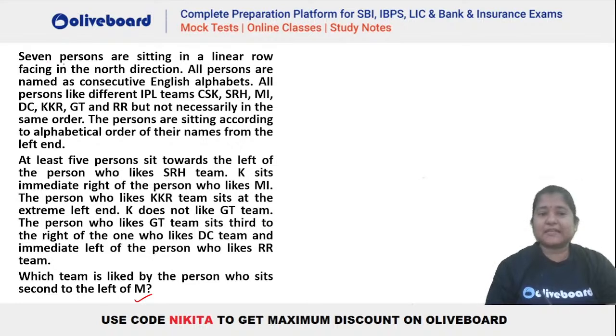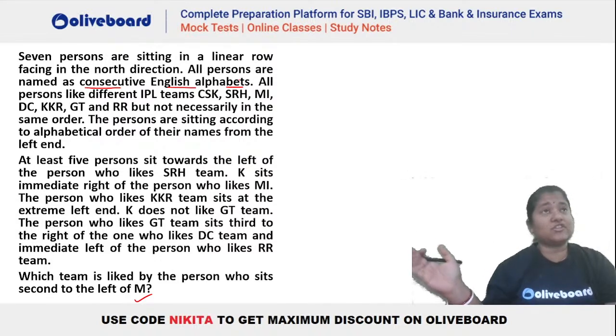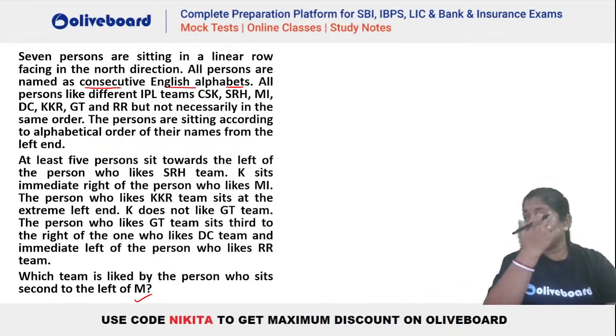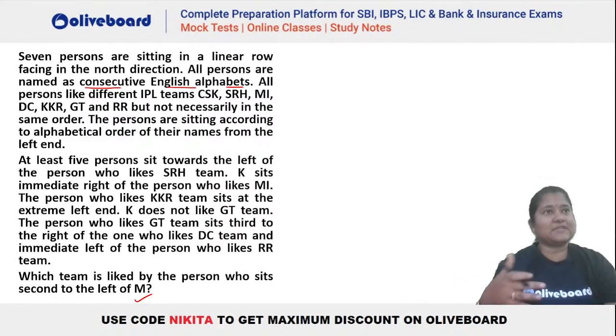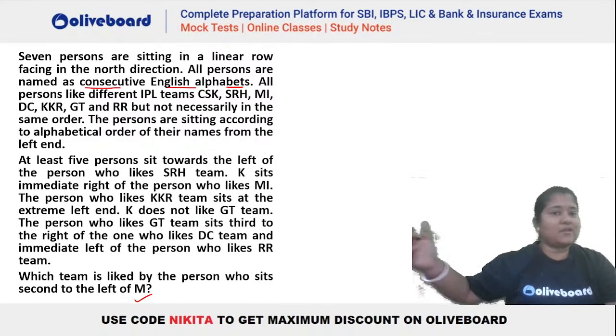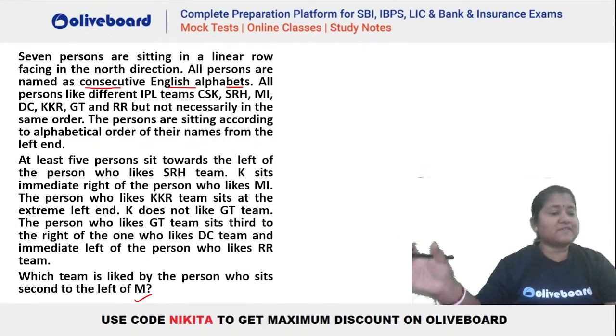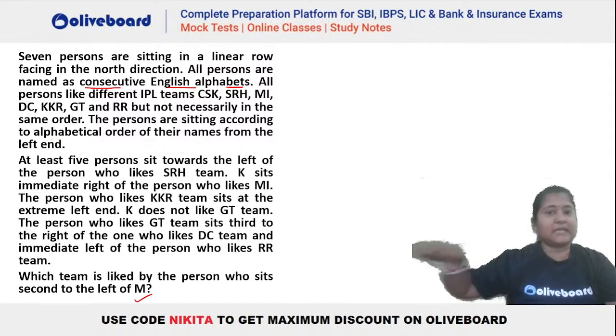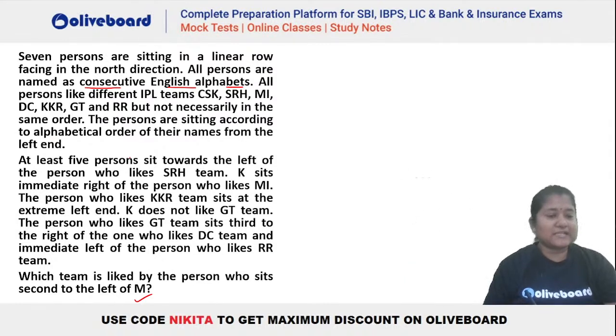7 persons are sitting in a linear row facing the north direction. All persons are named in consecutive English alphabets, right? So it has to be consecutive in English alphabets. Like let's say if the first person is L, then the next person will be L, M, N, O, P, Q. The consecutive 7 alphabets have to be taken. Okay. All persons like different IPL teams, CSK, SRH, MI, so on. The persons are sitting according to alphabetical order of their names from the left end. So from the left end to right end, it has to be in the increasing order. Okay. So let's see what is given.